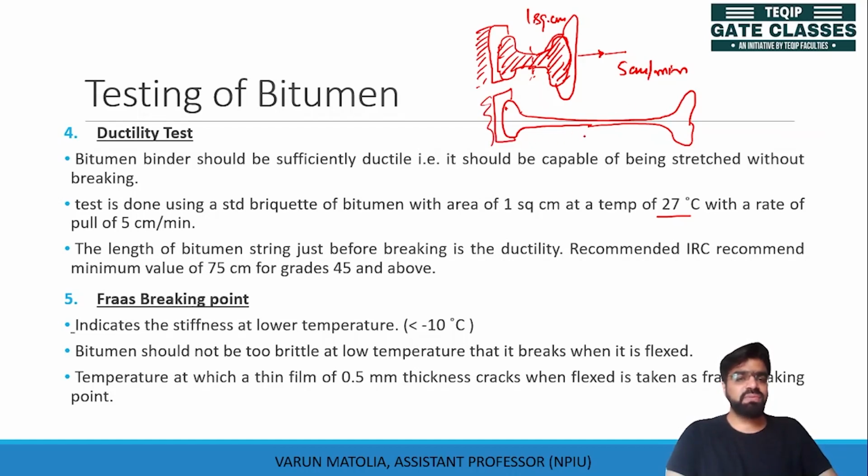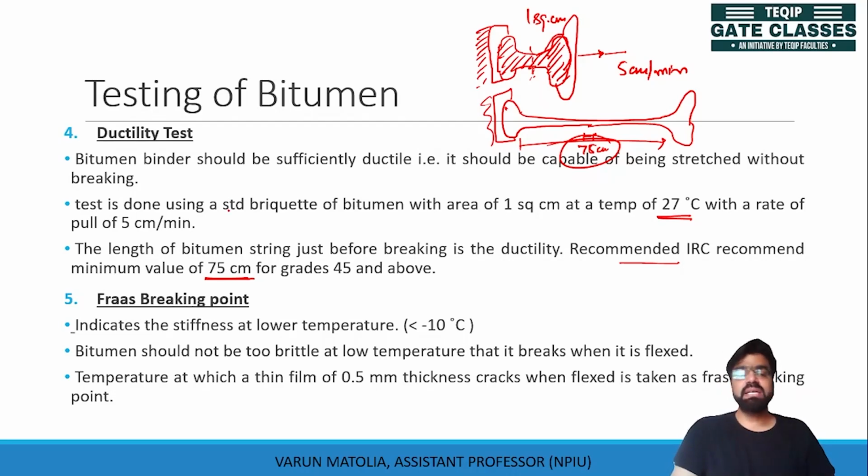It is the total length of string at the time the string breaks. This test is done at 27 degrees Celsius. Now the IRC recommends that the minimum value of this ductility should be 75 centimeter. The total length should be more than 75 centimeter, because at working temperature this is the desired ductility.